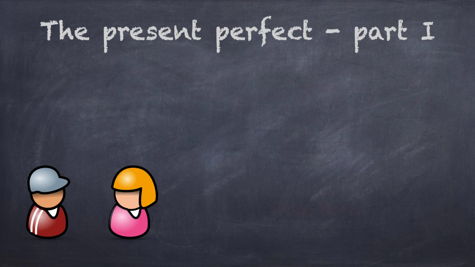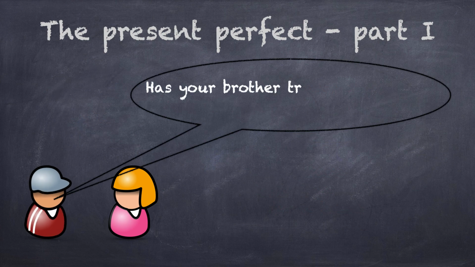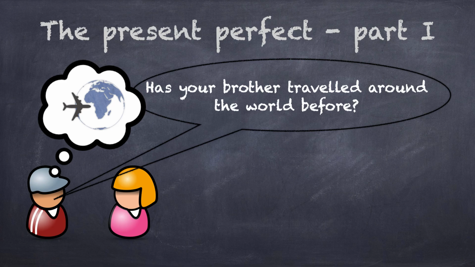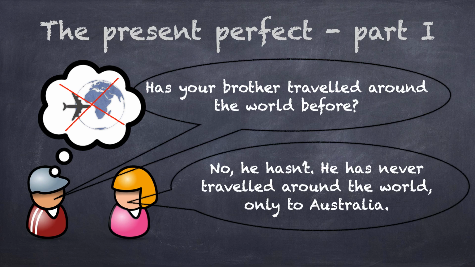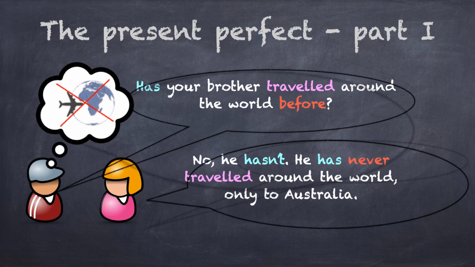Now an example in the third person. Has your brother traveled around the world before? No, he hasn't. He has never traveled around the world, only to Australia. You can see the new tense form and the signal words again.